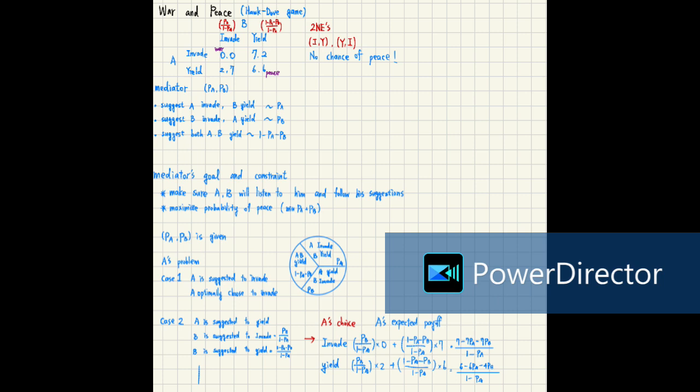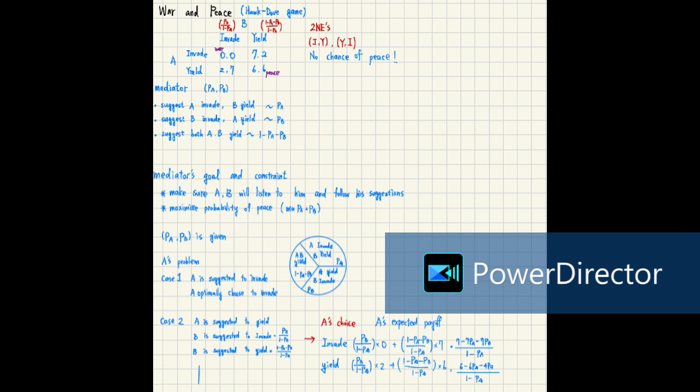It is 7 minus 7PA minus 7PB divided by 1 minus PA. If A chooses to yield, it is PB divided by 1 minus PA, multiplied by 2, plus 1 minus PB minus PA divided by 1 minus PA, multiplied by 6. It is 6 minus 6PA minus 4PB divided by 1 minus PA.